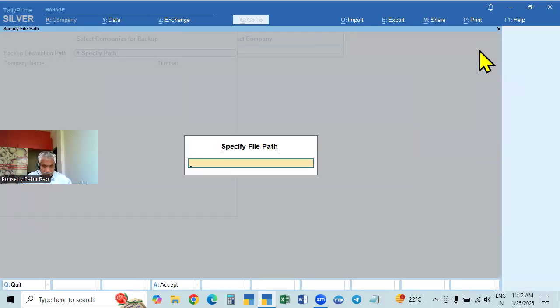So where you want to create, G drive colon backslash, and any name you can give, such as Tally Prime backup. If it is already created with the same name, you cannot create it again with the specified path. In that case, it says it is already existing. You want to create another one like that, but we don't want that. So we created the same name.